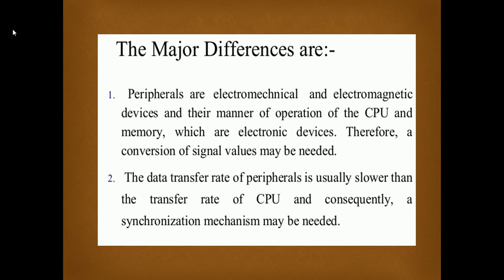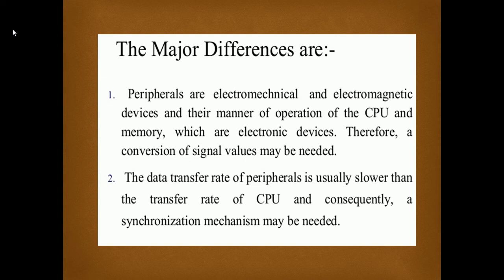For example, suppose we are connecting a network cable to the system. We connect that network cable to a particular port, and that port is basically the interface unit for this network device. Similarly, we connect the earphone, the mouse, the keyboard.